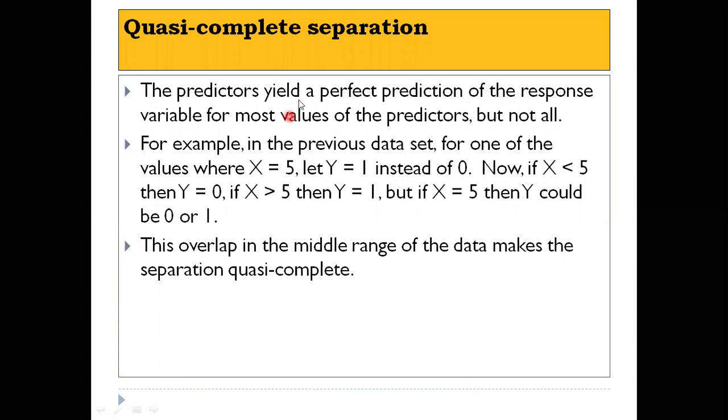So, for most of the values of the predictors, you will get a perfect prediction for the response variable, but not for all. So, let's consider one example to have a clear idea of this definition of quasi-complete separation. In the previous data set, say for one of the values where x is equal to 5, we get y equal to 1 instead of 0.